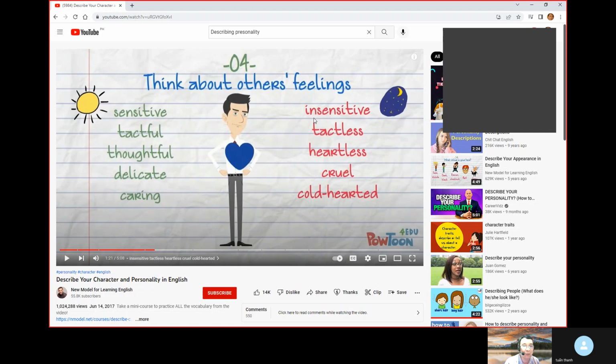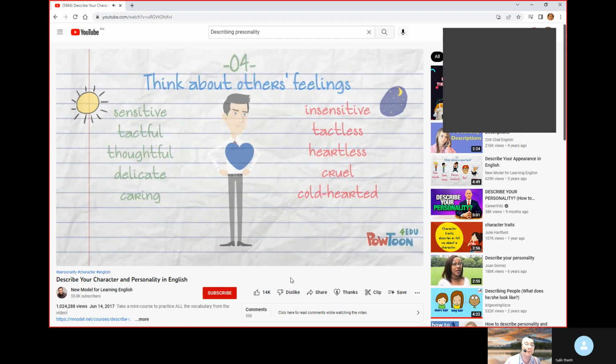Now, the opposites of the following personalities. When we say sensitive, the opposite of that would be insensitive. Very good. If you have a tactful personality, the opposite would be tactless. Very good. If you have a thoughtful personality, you have heartless. Very good. For delicate, the opposite is cruel. Okay. And if you are caring, the opposite of that would be cold hearted. Very good. Okay, let's continue.